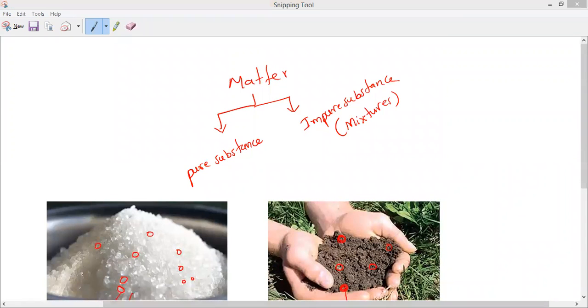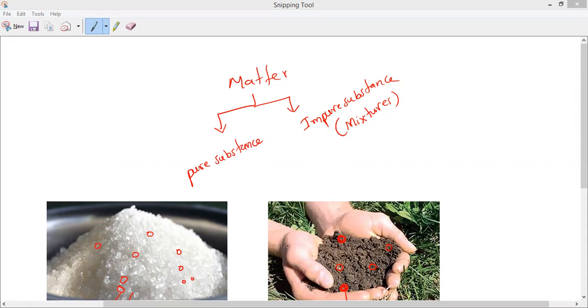So if all the particles of a substance are of the same kind, what do we call it, Akilan? Same kind. We call it pure substance. If it is different kinds, we call it impure substance. So the matter present in our surroundings, how many types do we call it? We call it two types.